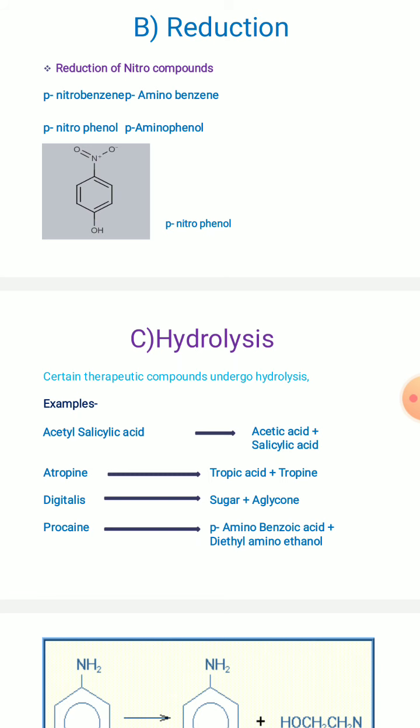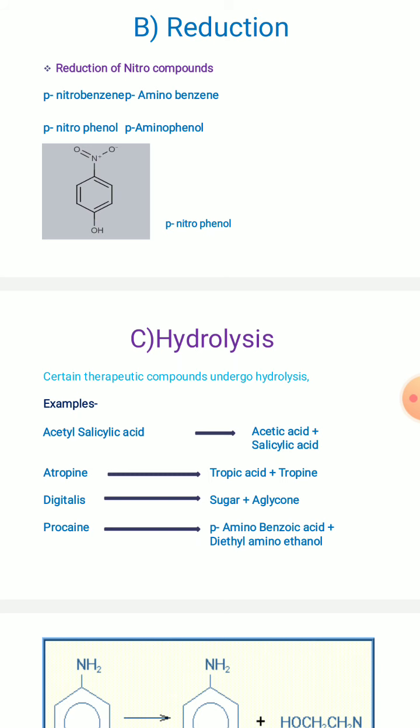In the same way, atropine is getting hydrolyzed to tropic acid plus tropine, whereas digitalis is also getting hydrolyzed to sugar plus aglycone, right? And procaine is also getting hydrolyzed to para-aminobenzoic acid plus diethyl aminoethanol.